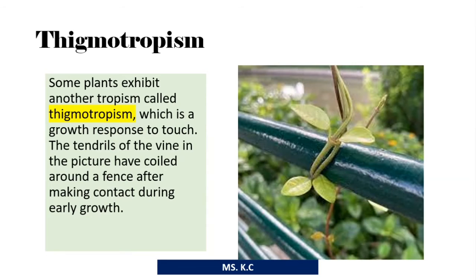Thigmotropism. Some plants exhibit another tropism called thigmotropism, which is a growth response to touch. The tendrils of the vine in the picture have coiled around a fence after making contact during early growth.